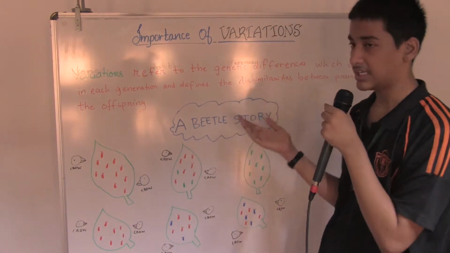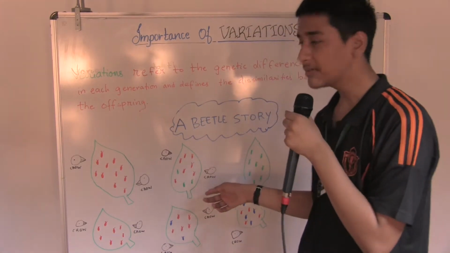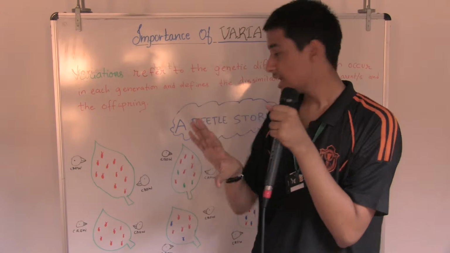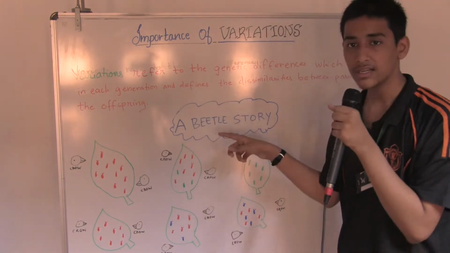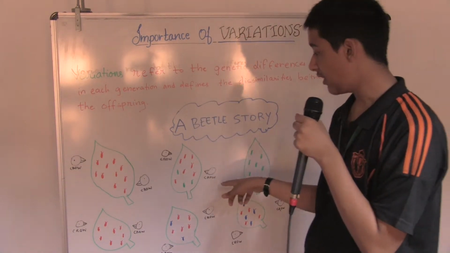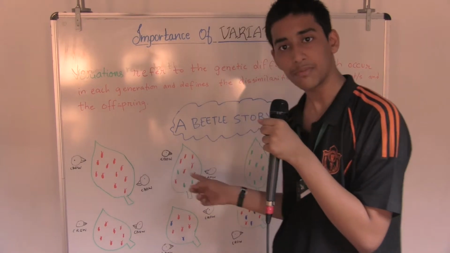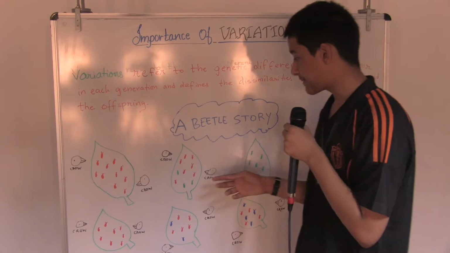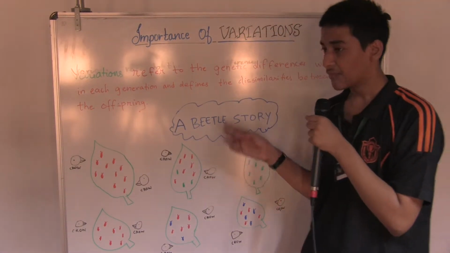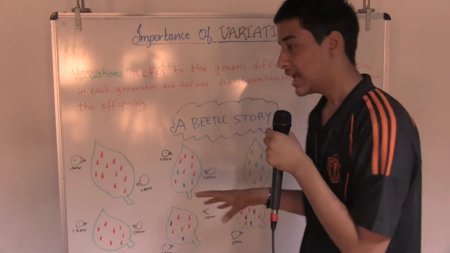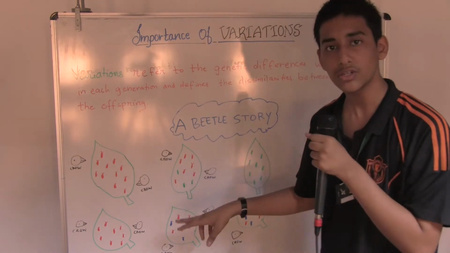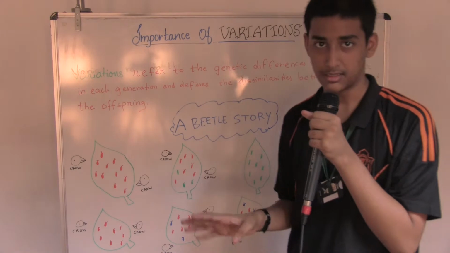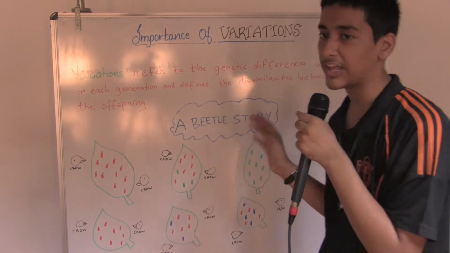Because of variations, one beetle gets a green color. Now this green color blends with the green color of the leaf, and the crows are not able to spot the green ones, but they are able to spot the red ones which are also present. Slowly, the crows finish off eating the red ones, and the green ones dominate over the red ones, and the entire family ends up being green in color, since green helps them to survive better.